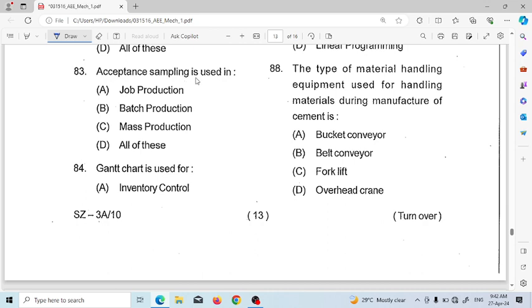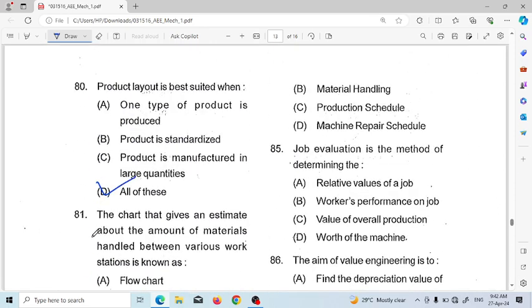Acceptance sampling is used in job production, batch production, mass production, all of these. The acceptance sampling is done on mass production. Gantt chart is used for inventory control, material handling, production scheduling, machine repair scheduling.